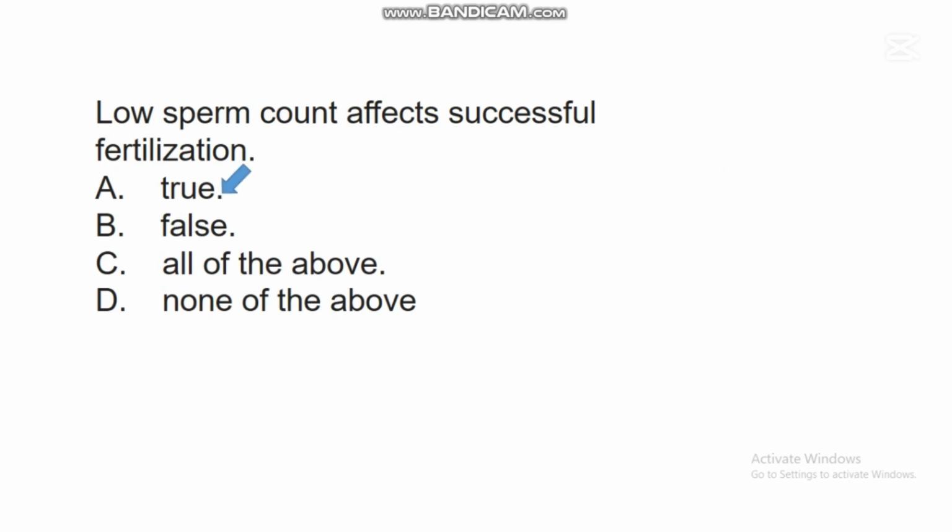True. So low sperm count is a condition whereby the body produces fewer sperm cells than normal, and this can affect successful fertilization because enough sperm cells are needed to travel to the oviduct. When these millions of sperm cells travel to the oviduct, finally one will fertilize the egg. So when the body doesn't produce enough sperm cells to travel to the oviduct, fertilization can be seriously affected.